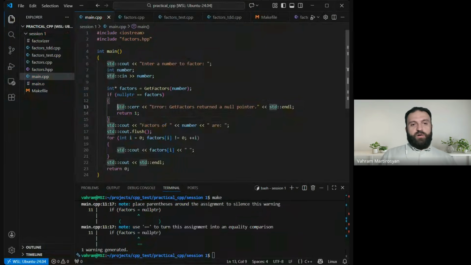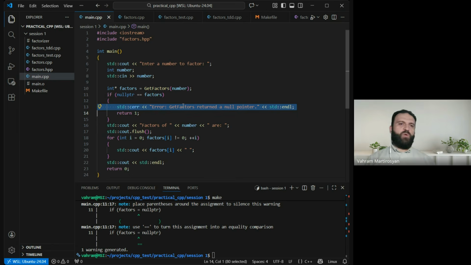Another thing is about the error messages. So pay attention that error messages should be printed using cerr, not cout, because these are error messages, right? And the error messages can be separated and redirected to another location, like you can log them or just throw them away if you don't need them, while you can keep the output and show it to the user. Okay, these are two separate streams and they can be redirected and managed separately. So use cerr for error messages and return a non-zero value.